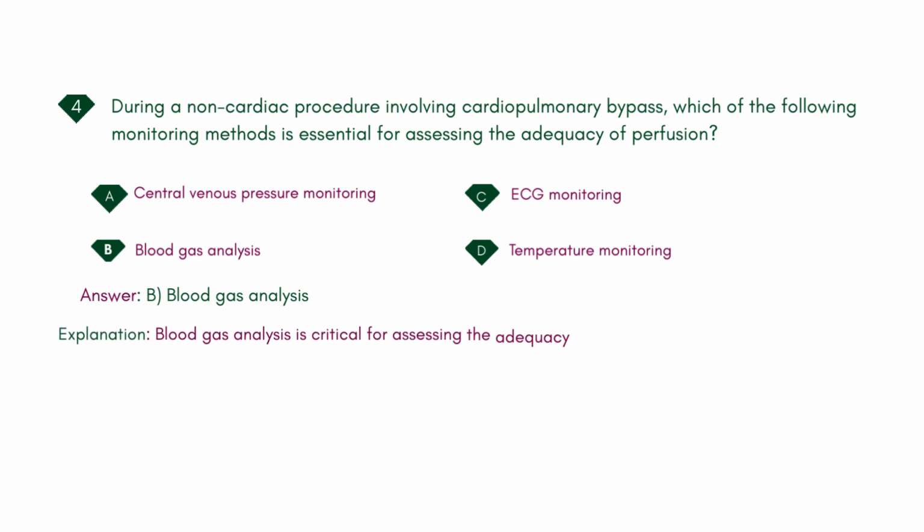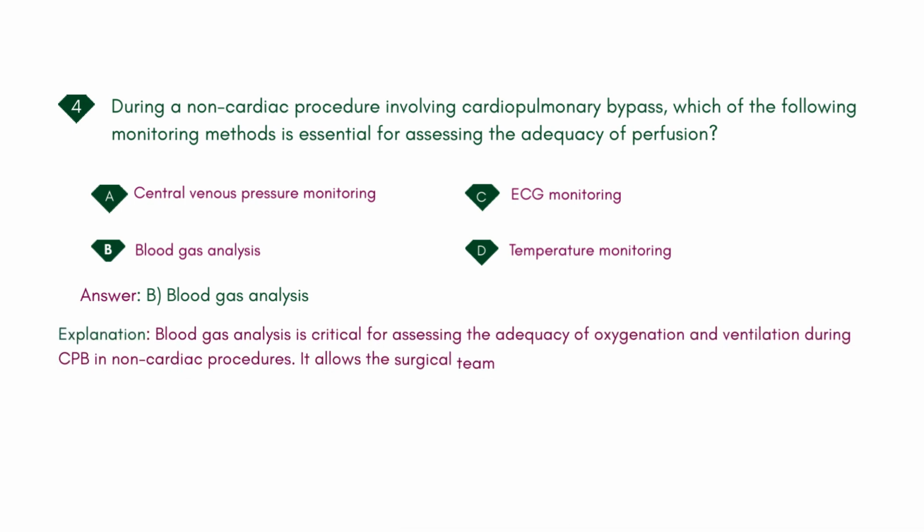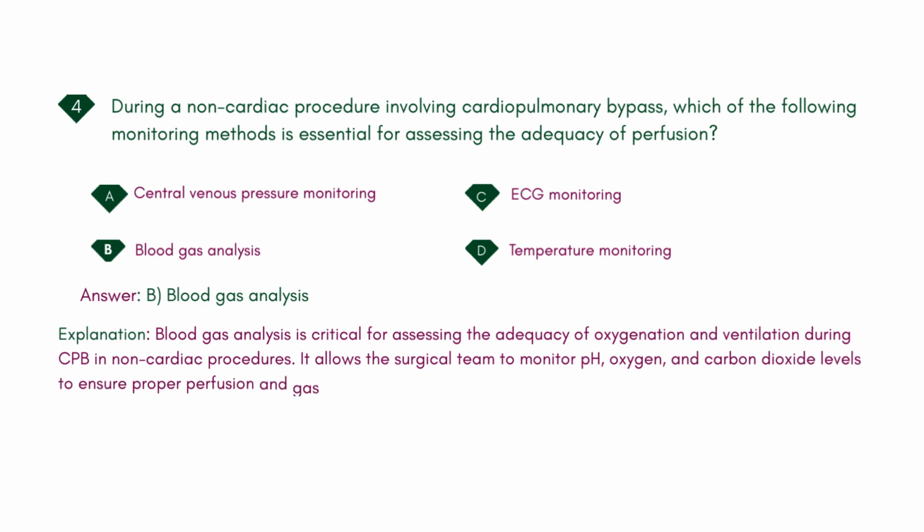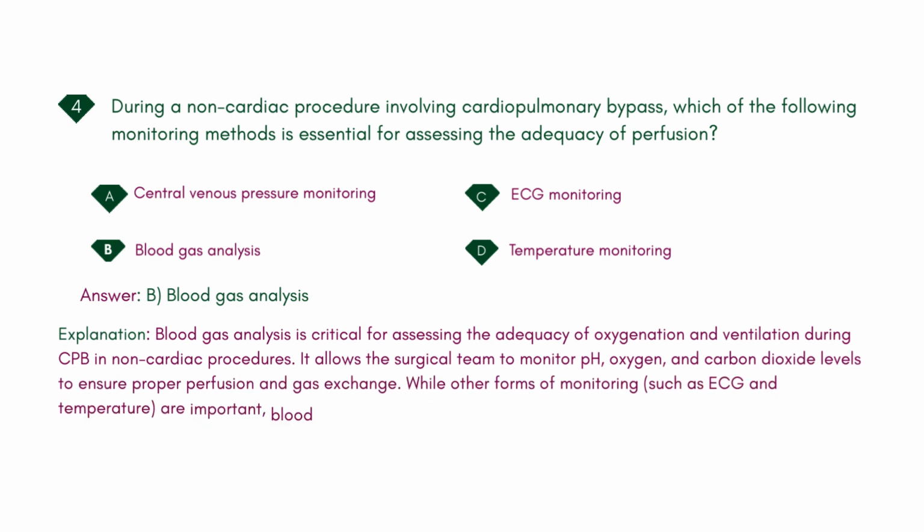Explanation: blood gas analysis is critical for assessing the adequacy of oxygenation and ventilation during CPB in non-cardiac procedures. It allows the surgical team to monitor pH, oxygen, and carbon dioxide levels to ensure proper perfusion and gas exchange. While other forms of monitoring, such as ECG and temperature, are important, blood gas analysis provides real-time information on perfusion status.